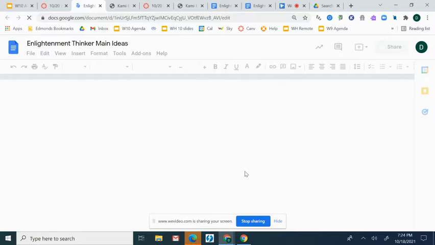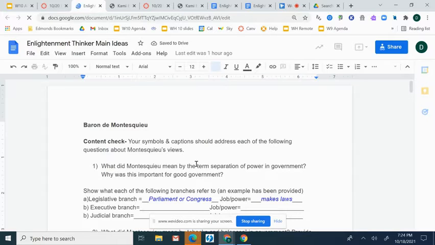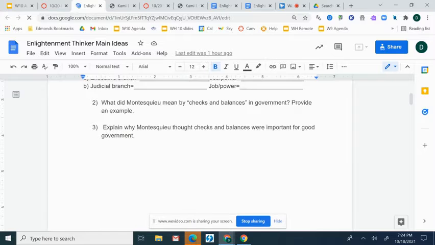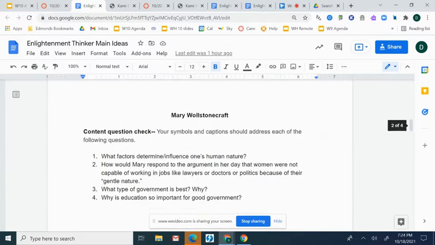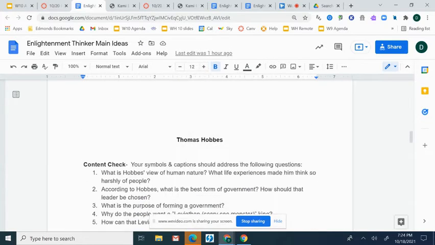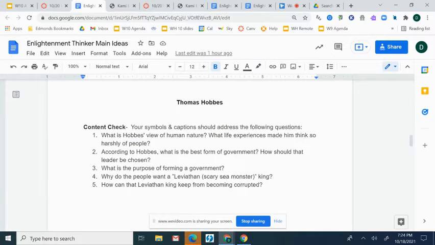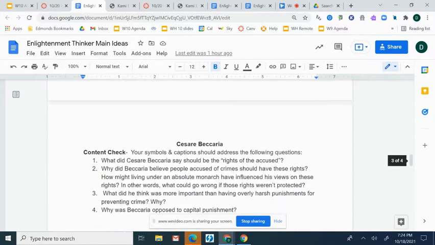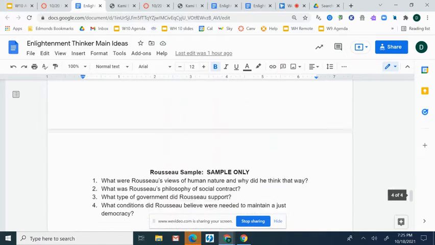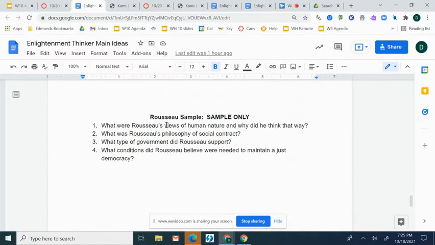So when I open this, here are the focus questions for Baron de Montesquieu, if you're doing Baron de Montesquieu. We scroll down, the next section is Mary Wollstonecraft, so these will help guide your drawings about Mary. These are the questions to help focus you for Thomas Hobbes, Cesare Beccaria, Voltaire, Plato, and here is Rousseau. I'm actually doing Rousseau as my sample, so I don't think anybody's really working on Rousseau.